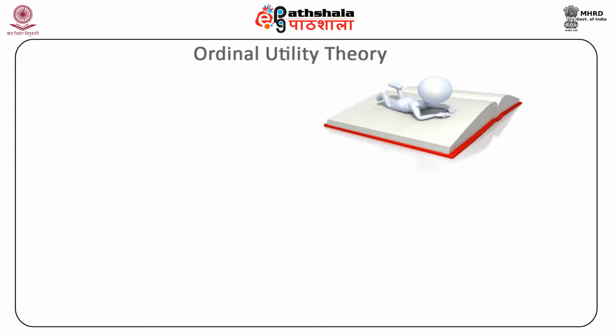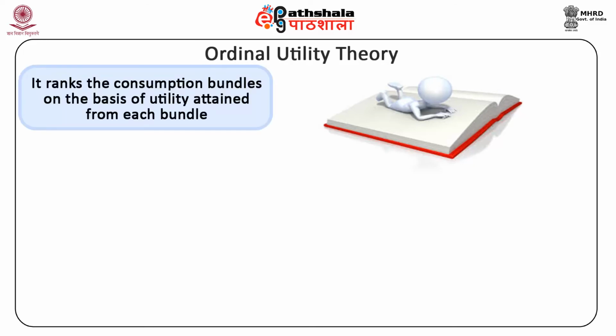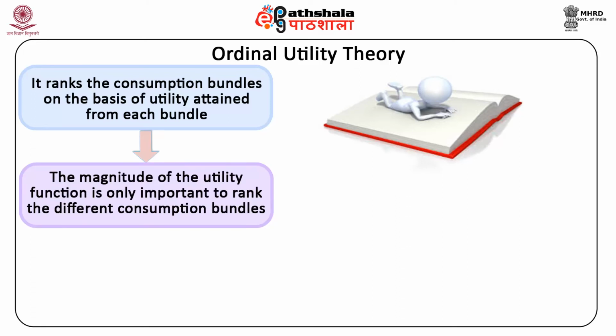Ordinal utility just ranks the consumption bundles on the basis of utility attained from each bundle. The magnitude of the utility function is only important insofar as it ranks the different consumption bundles. The size of the utility difference between any two consumption bundles does not matter.